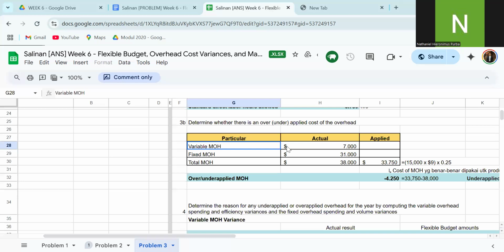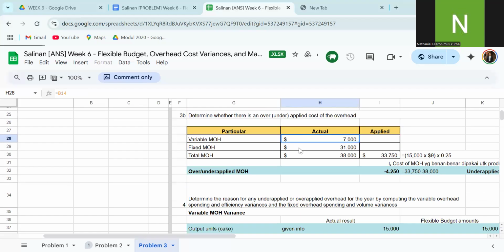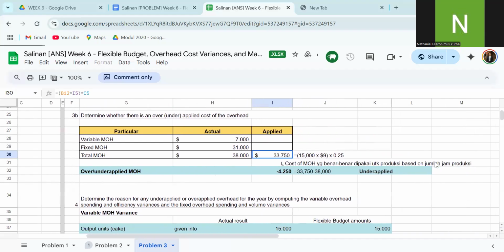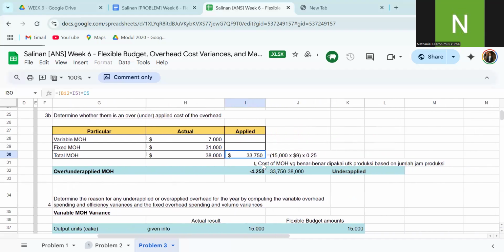Then determine whether there is over or under applied overhead. The variable manufacturing overhead actual is 7,000, the fixed manufacturing overhead is 31,000, and the total is 38,000. The applied is 15,000 times $9 times 0.25, the cost of MOH that is used to produce based on production hours. So we are under applying MOH by 4,250. This one is under applied.